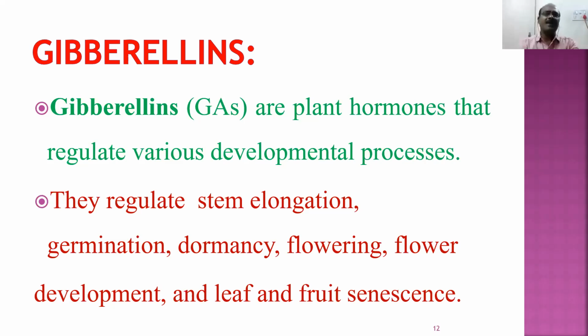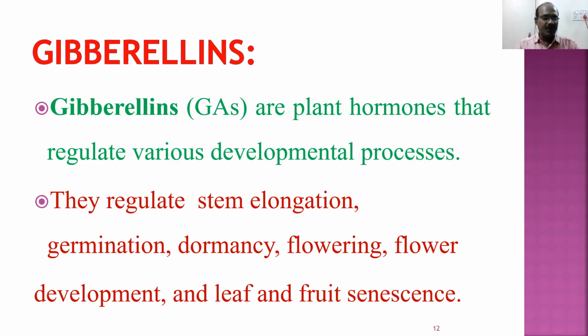For example, we have so many seeds. Now the seeds will fall on the soil. But what is the next season? The next season is summer. If they germinate in the summer, the extreme heat conditions are responsible for the death of that small plant. So they wait until the rainy season comes. This period, about 3 to 4 months, is called dormancy.